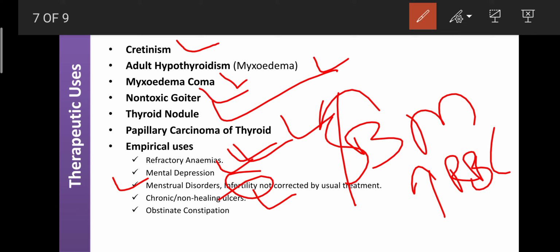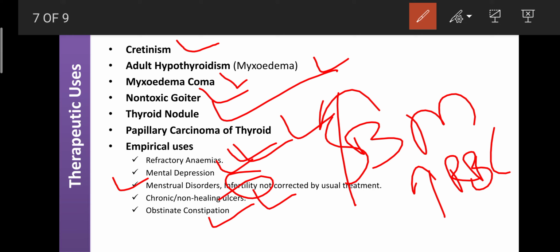Then the last one is that they are helpful for the treatment of obstinate constipation. If constipation is not cleared by any systemic drug, T3 and T4 are helpful, because these drugs enhance the propulsion of GIT movement, known as peristalsis, segmentation movement, or pendular movements. These movements are present in the GIT. They are helpful for the digestion of food and the movement of food from duodenum to jejunum, jejunum to ileum, ileum to the large intestine, rectum, and from the rectum outside the body.